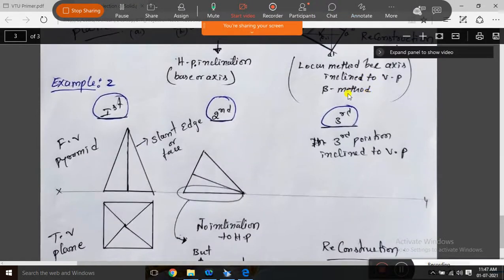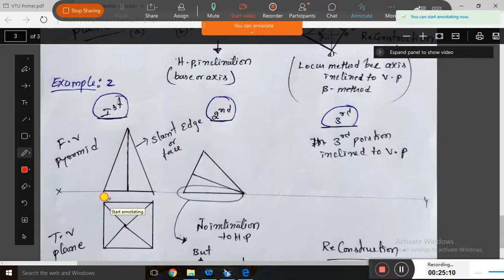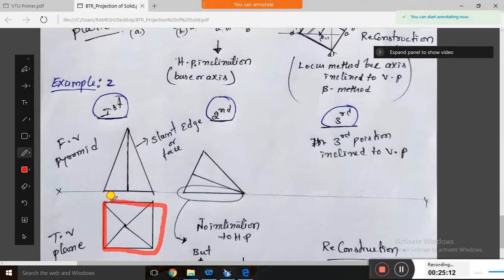Similarly, one more problem is on pyramids. See here, same thing you have to draw, and you have to draw the center so that all the corners join the center. Okay, and this is the top view, and front view, it's a slant face and slant edges. This is the pyramid, and it is apex, bottom we get the position.